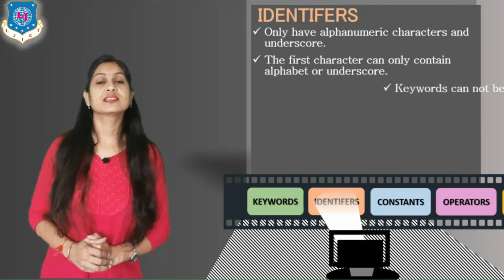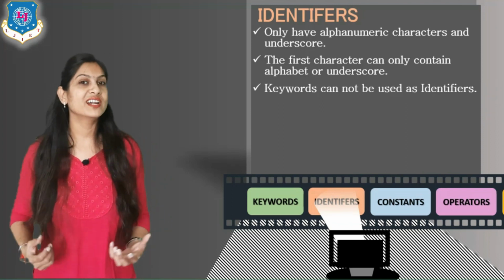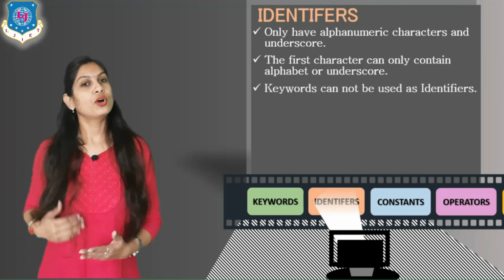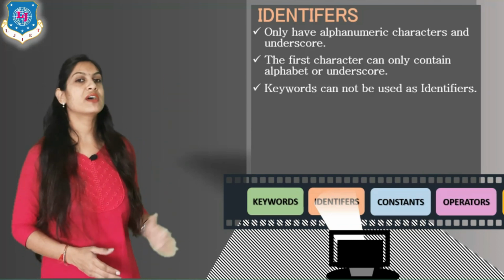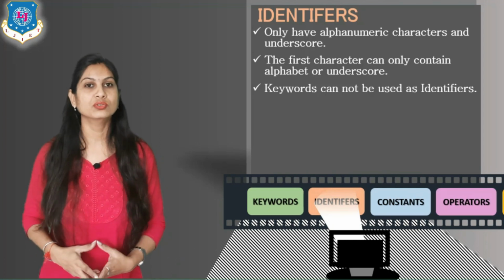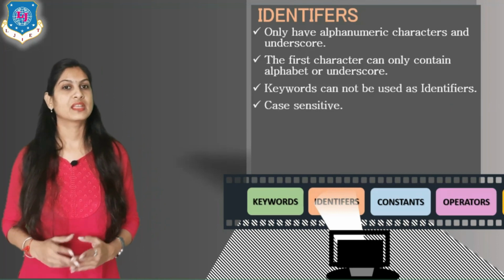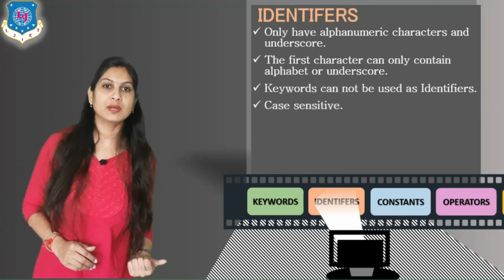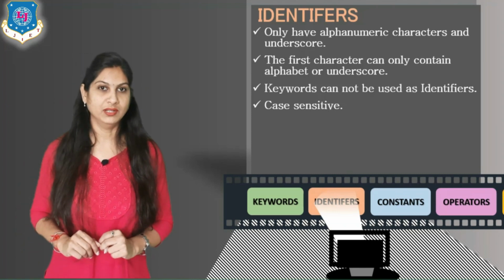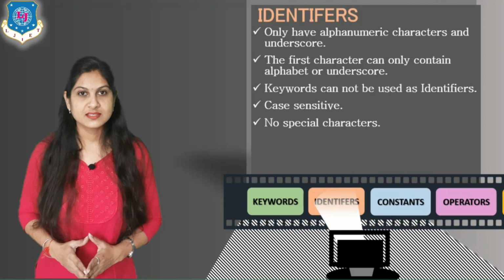Now the third rule is that a keyword cannot be used as an identifier. As I discussed earlier, keywords are like the reserved seats. They are already booked, you cannot utilize them. So the same principle applies here: an identifier is user defined, so the user has to create it and cannot directly use keywords as identifiers. The next is case sensitivity. Suppose I take a small a variable and a capital A variable, then these two are different variables, which is known as case sensitive.